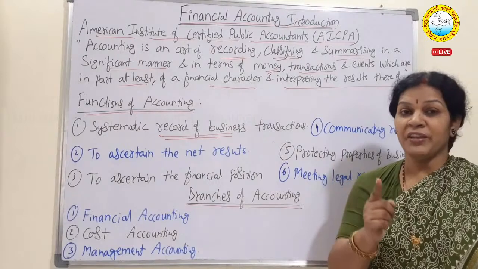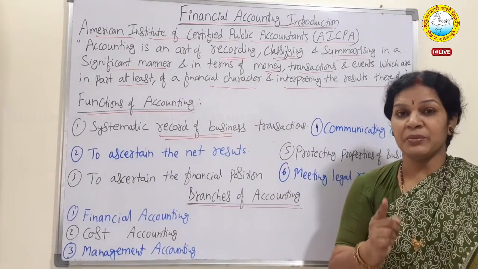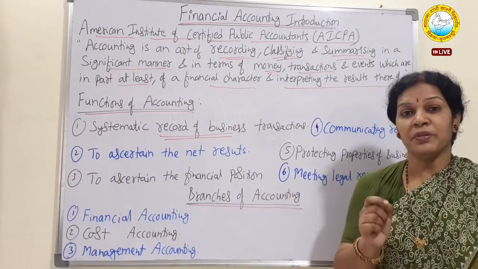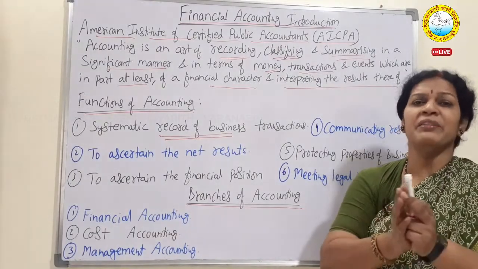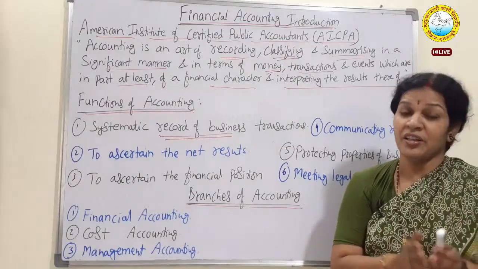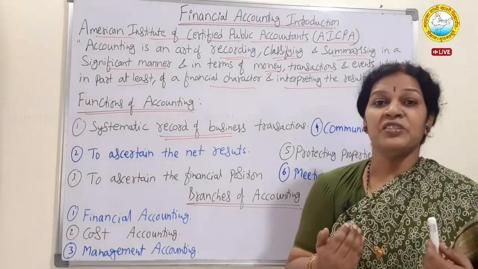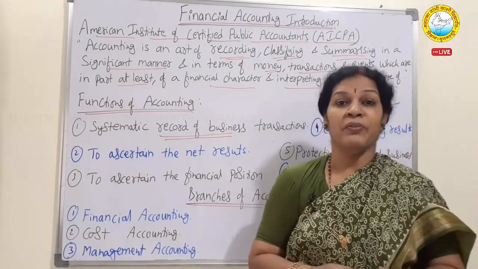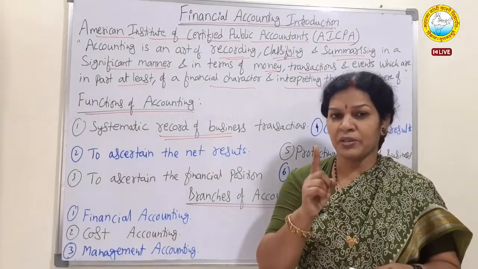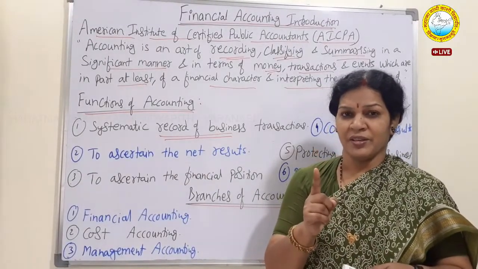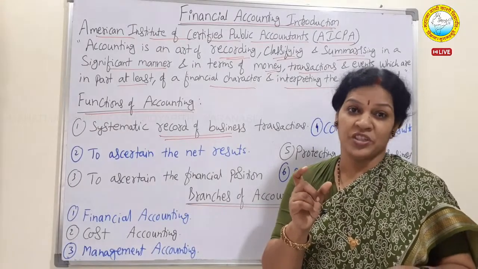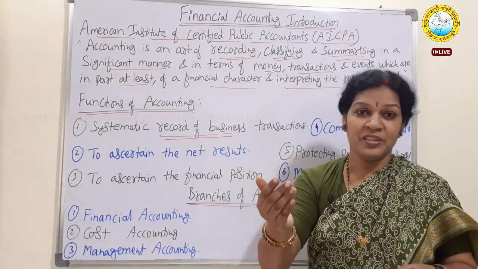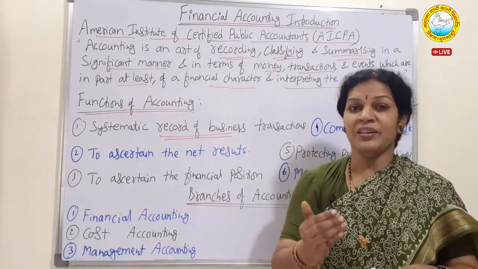When we record all the transactions, please remember that we have to attach vouchers also. Vouchers are nothing but evidence of that transaction. For example, I am purchasing goods worth 1 crore. For that some evidence is needed. What is that evidence? Voucher. When I am purchasing, the vendor will give a receipt.